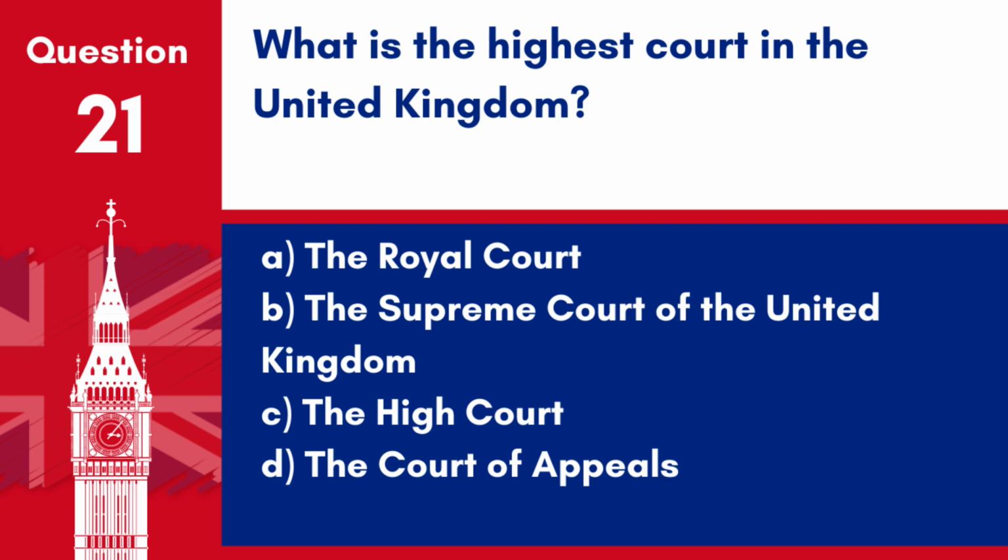Question 21. What is the highest court in the United Kingdom? A. The Royal Court. B. The Supreme Court of the United Kingdom. C. The High Court. D. The Court of Appeals. Answer: B. The Supreme Court of the United Kingdom. The highest court in the UK is the Supreme Court, which is the final court of appeal in the UK for civil cases and for criminal cases from England, Wales and Northern Ireland.